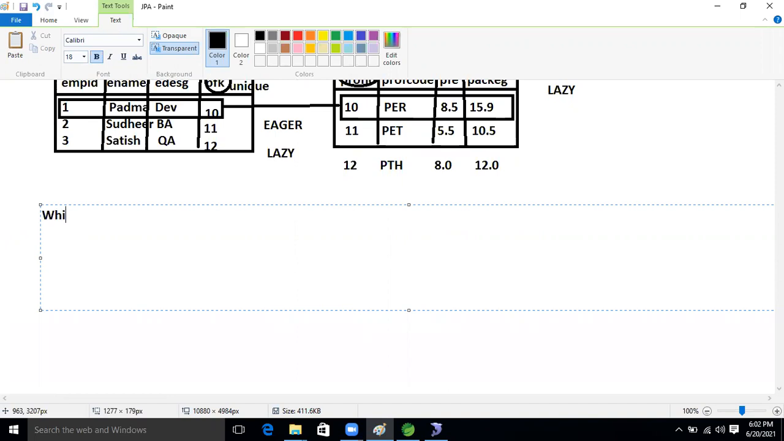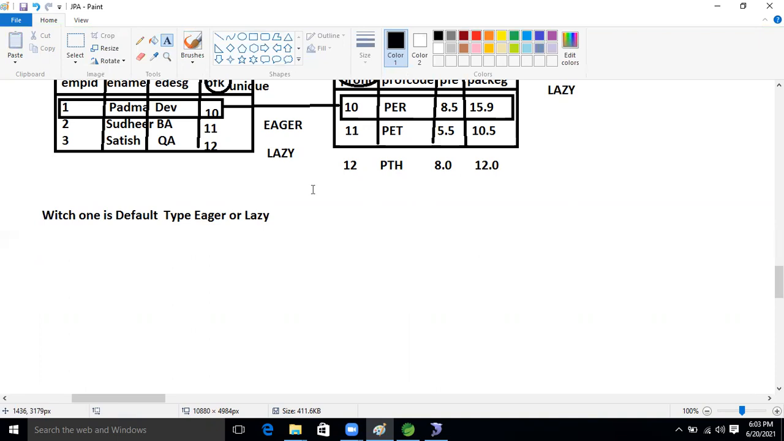Which one is the default fetch type, Eager or Lazy? Eager, Eager. Everyone says Eager. Okay, I knew I would get answers like this.